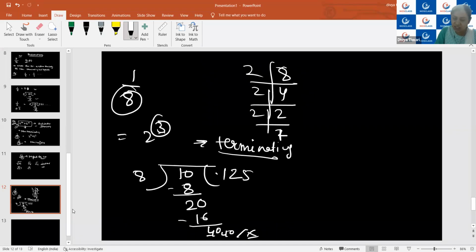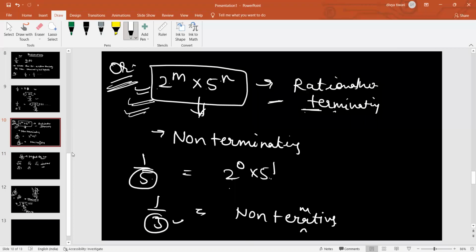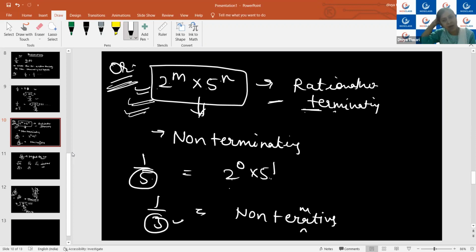So without doing the actual decimal expansion, by seeing the denominator part, I can conclude whether the given rational number is going to give me a terminating or non-terminating type. I hope the application of this formula is now clear to everybody. Yes, ma'am. Okay, it is a small method: if you have a 1 mark or MCQ type question, instead of investing your time in solving the complete decimal expansion, by seeing its denominator you can conclude whether you will have a terminating or non-terminating type. I hope it is clear to everybody.